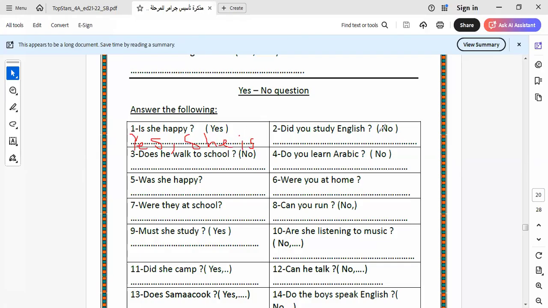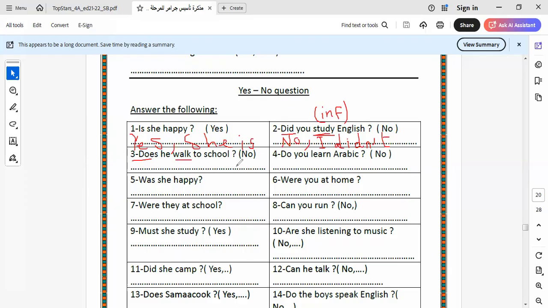Number 2, did you study English? No, I didn't. I put the helping verb here. As I told you before, when we have a past form and we use did, the verb must be put in the infinitive form. When we use did, I return the verb to the infinitive form. The same in the present form. When we use does, I put the verb in the base form.